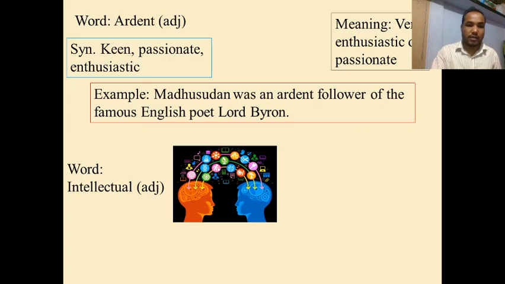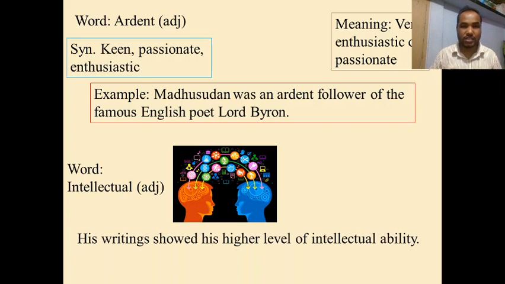Passion. And the next word is intellectual. Intellectual, it's also an adjective. Look at the picture. It helps to understand the meaning of the word intellectual. In a sentence: His writings showed his higher level of intellectual ability. That means Michael Madhusudan Datta wrote a lot of poems and dramas or plays which showed a higher level of his intellectual ability. Let's see its meaning. Of the intellect. Intellectual means of the intellect.